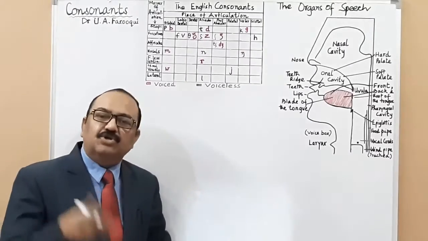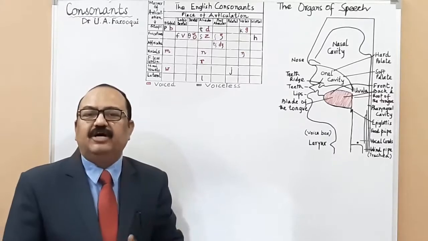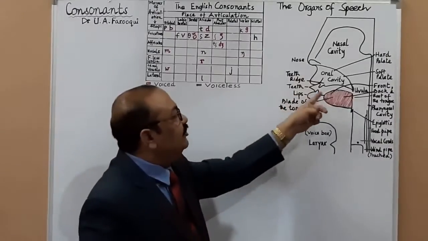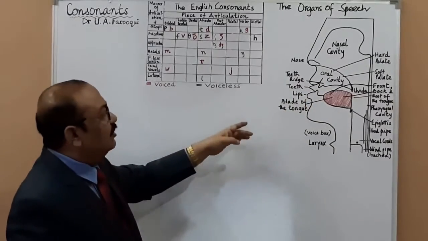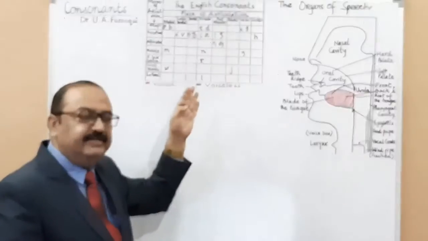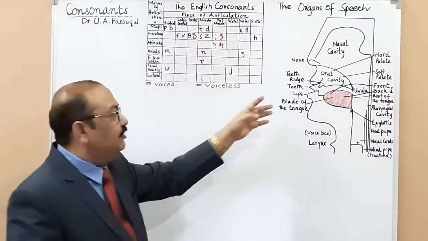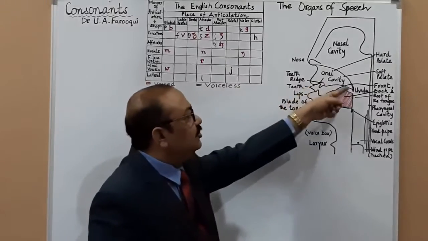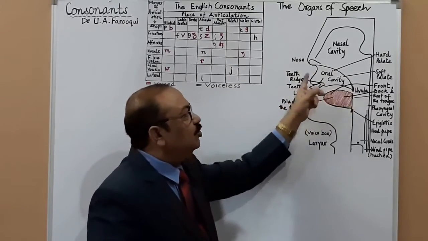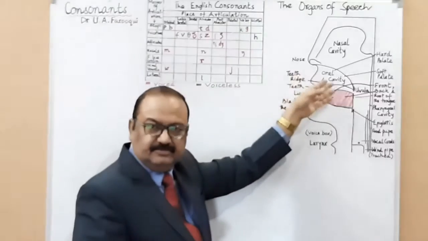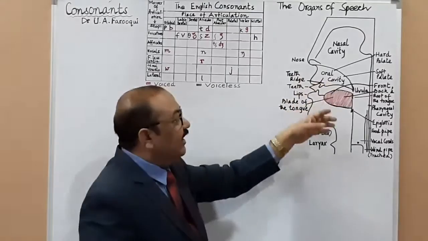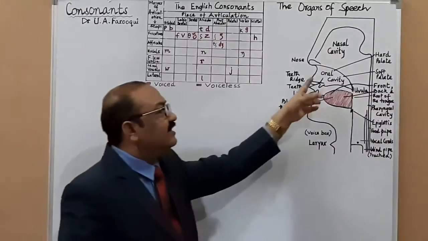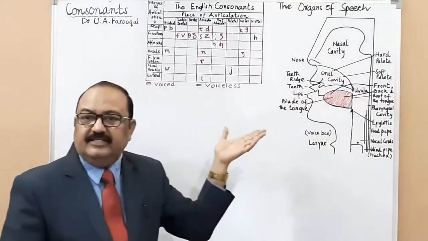Okay, definitely. Consonants are different from vowels because when we articulate vowels, the vocal tract remains normal. When you articulate vowel sounds, like the 12 vowel sounds we studied, the area is confined to the oral cavity. Whereas, as far as consonants are concerned, there is a constriction in pronouncing these sounds.